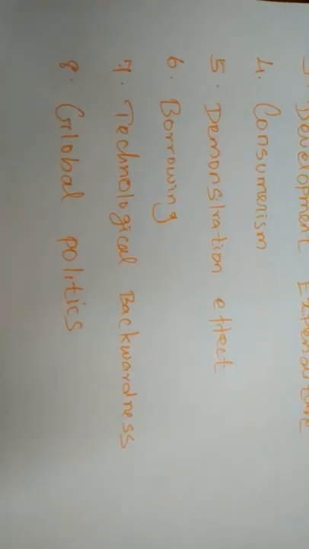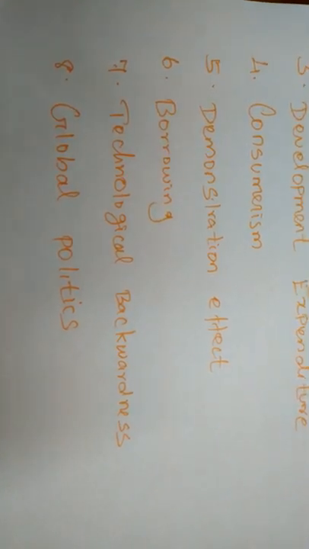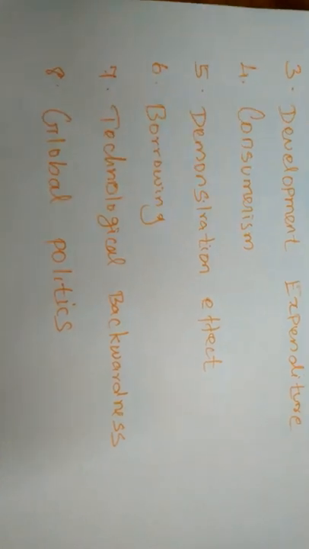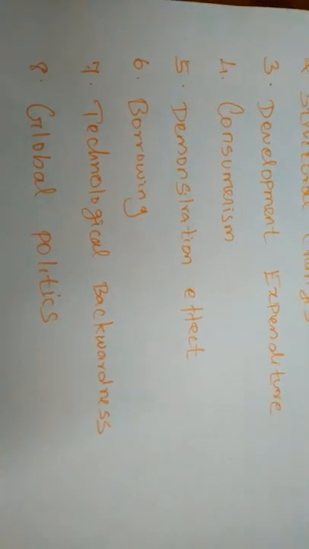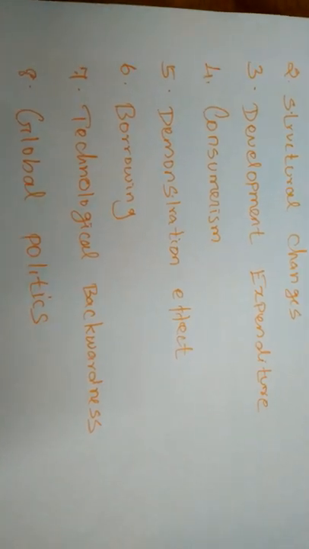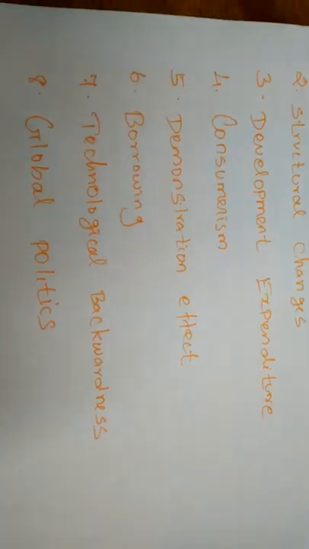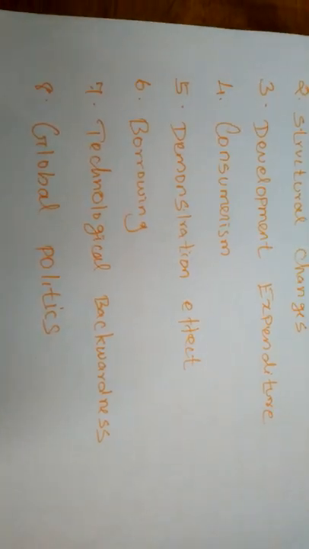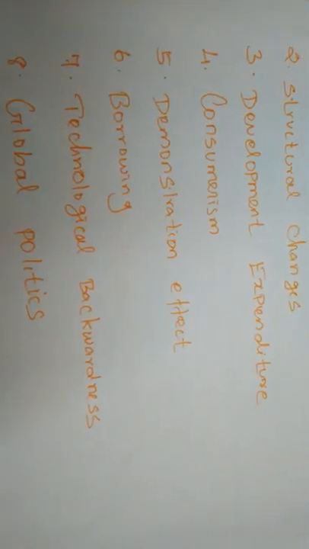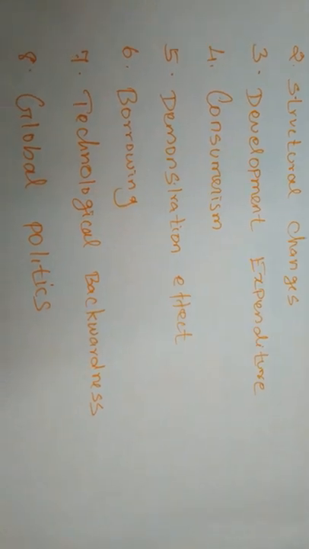Next, technological backwardness. Because of technological backwardness, the people are unable to use the energy available with them. Even when some people or nations have some technology, they never use it. Backward technology is also one of the reasons, because the developed nations have improved technology to produce commodities, and because of that they produce more.